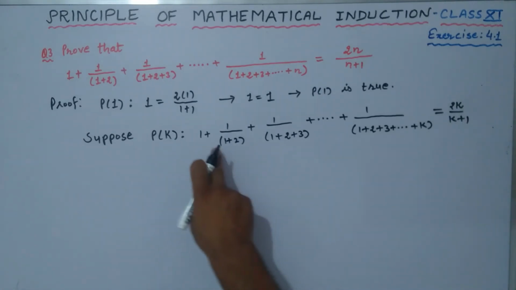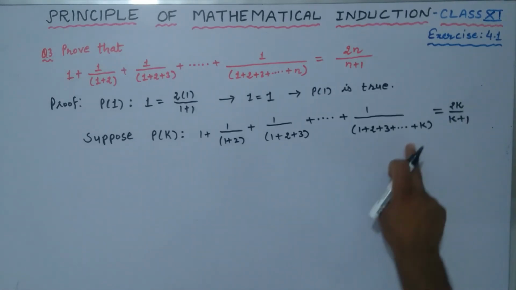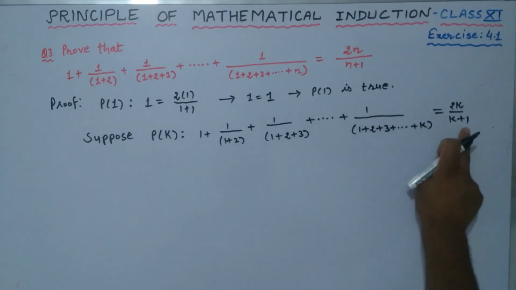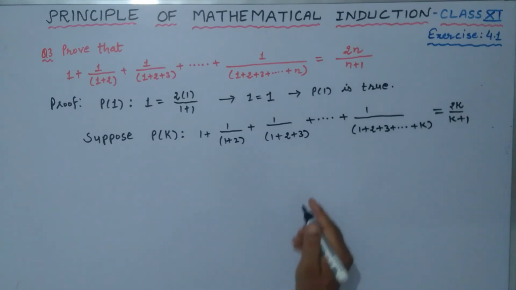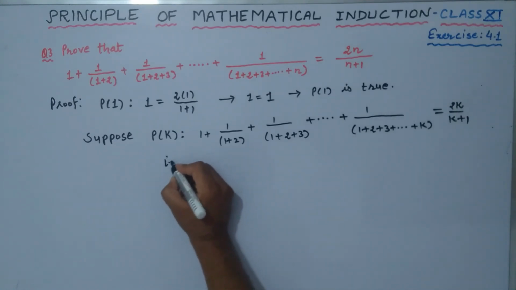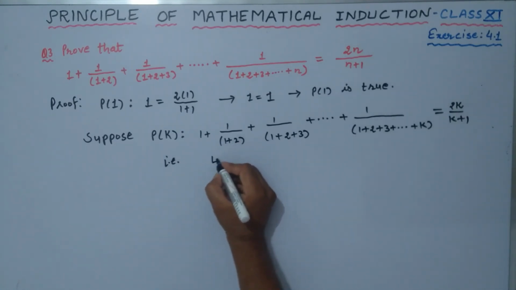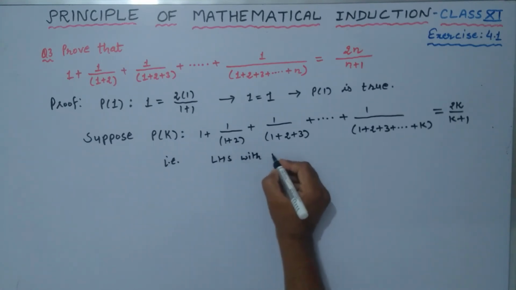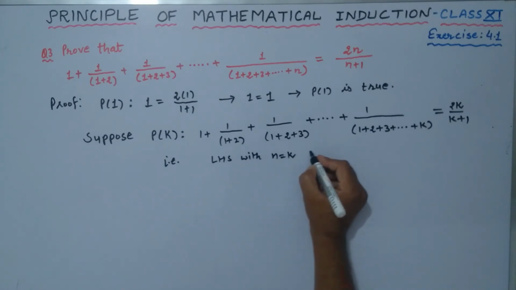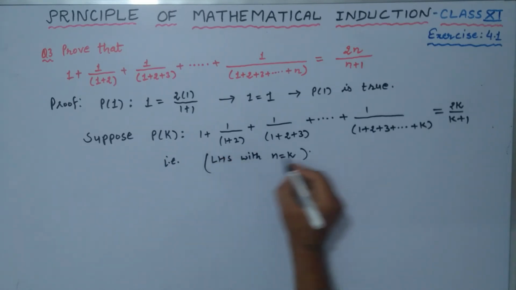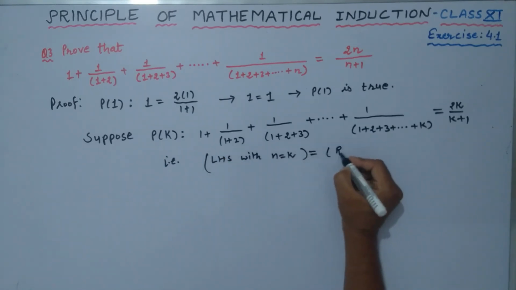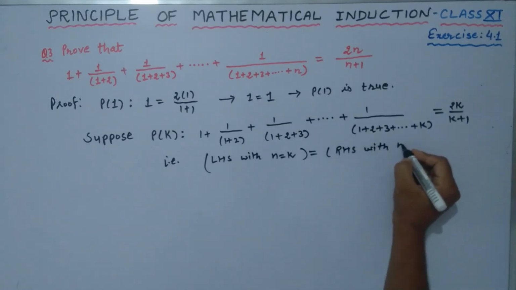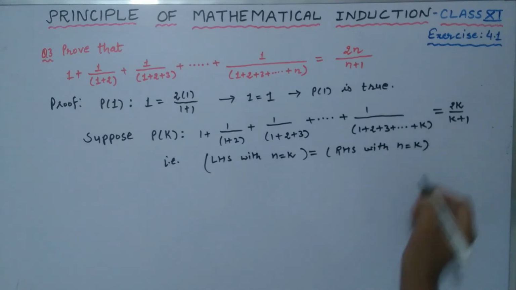Suppose P(k) is true, so this way we can say left hand side with n is equal to k is equal to right hand side with n is equal to k.